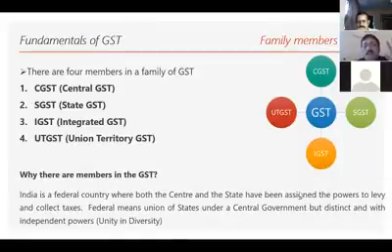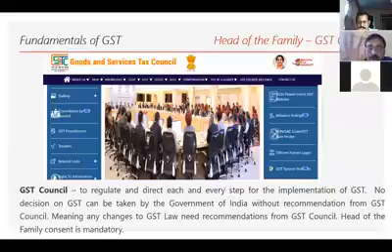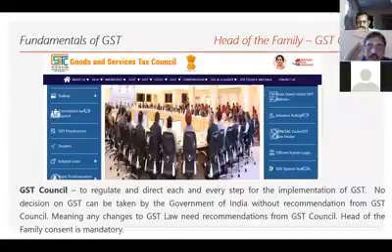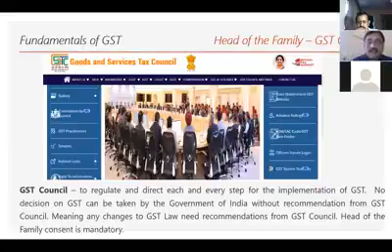Obviously, the GST Council is the head of the family. Why do you call the GST Council the head of the family? Because without GST Council confirmation or recommendation, GST law cannot be amended. Any change in the GST law, or any modification in the GST law, or any revision in the rates, if it needs to be done, it has to be done only after the GST Council recommends it. Only thereafter will the central government take it into consideration. Otherwise, GST law will not undergo any modification at all.